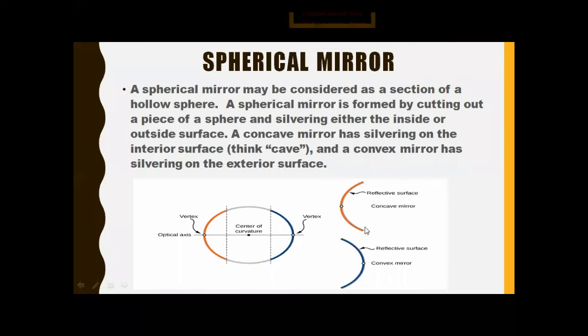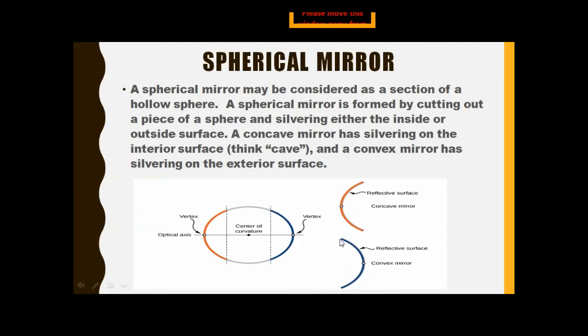So when we polish it from the inner side, that mirror will become a concave mirror. We take a part from a spherical mirror, and when we polish it from the inner side, that mirror will become a concave mirror. Do remember one thing, that the polished surface means we can see the images from this side. Reflective surface means we take another part from the spherical mirror and we polish it from the outer surface, and that spherical mirror will become a convex mirror.